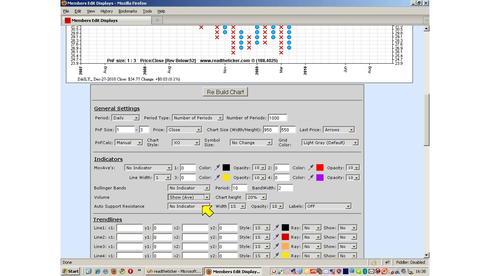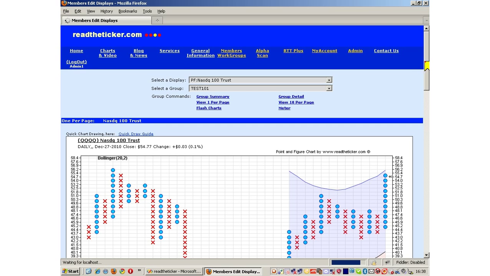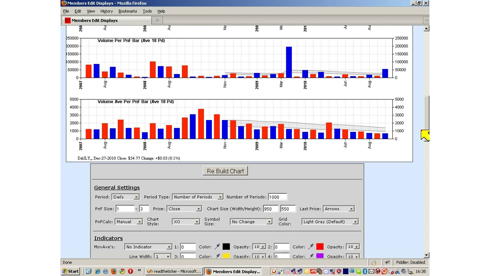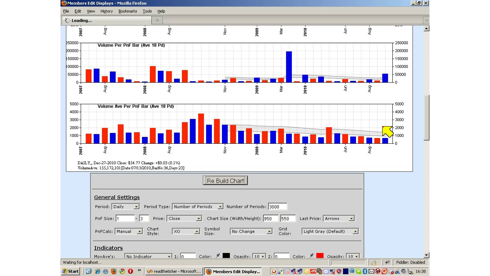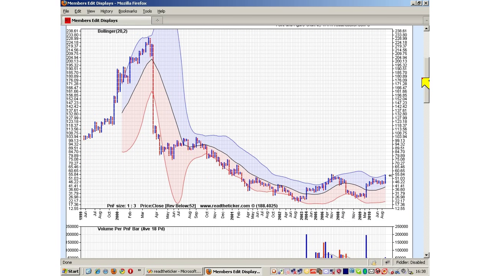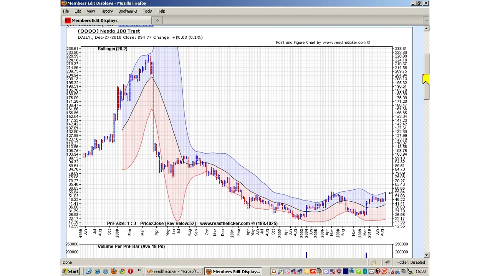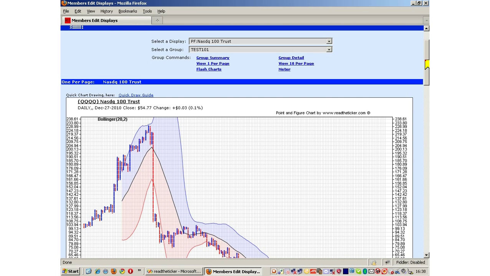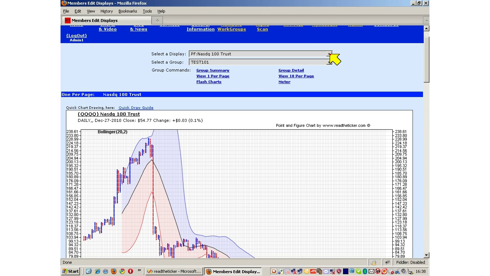We can add volumes, Bollinger Bands, let's have a look at the comment display.